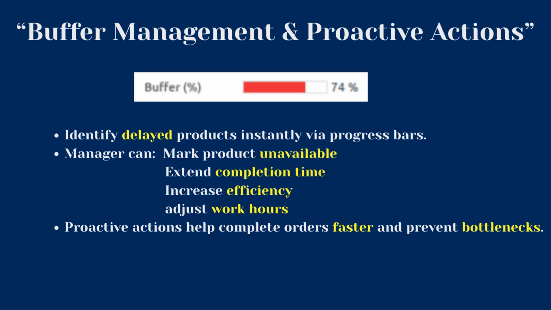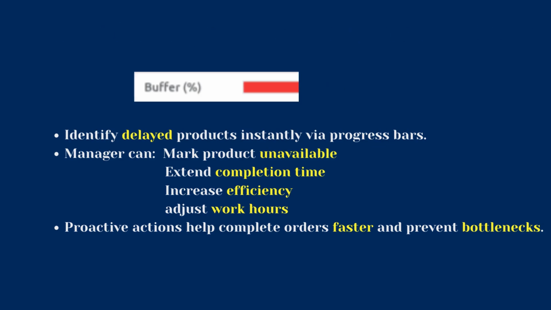Mark a product as unavailable if production is halted, extend completion time to realign planning, or increase efficiency by reallocating resources. They can also adjust working hours, adding shifts or overtime to complete the order on time. These proactive actions help teams recover delays faster, prevent bottlenecks, and maintain smooth, on-time delivery across all orders.